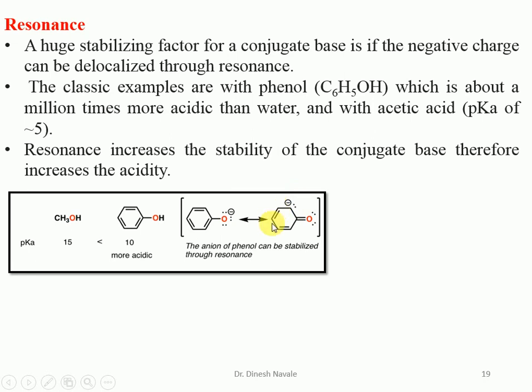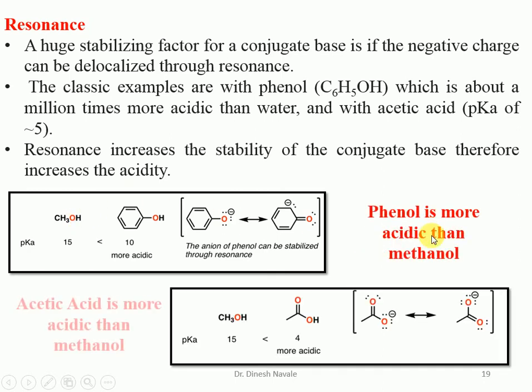There are four resonating structures possible for the phenoxide ion, so the conjugate base of phenol can be easily stabilized. Due to the greater stabilization of the conjugate base by resonance, phenol is more acidic than methanol.